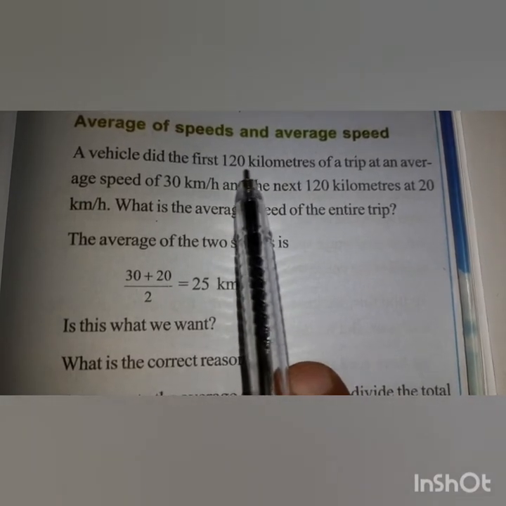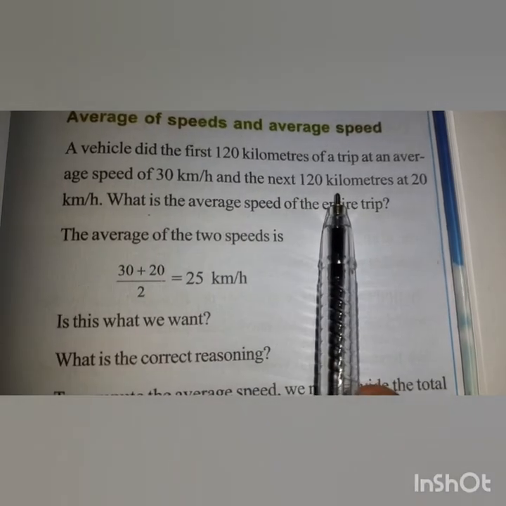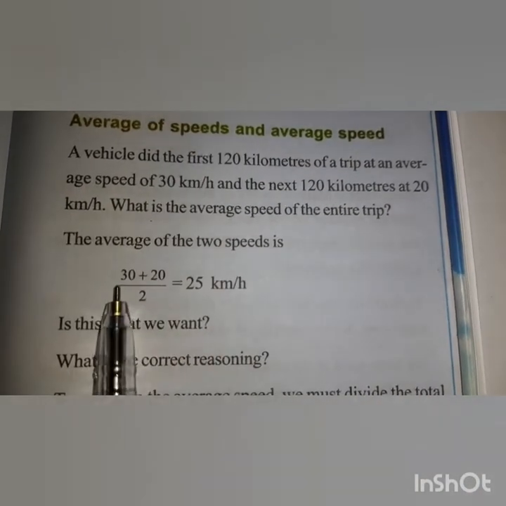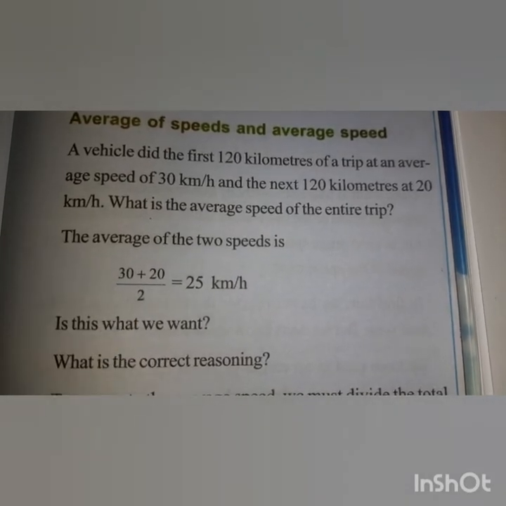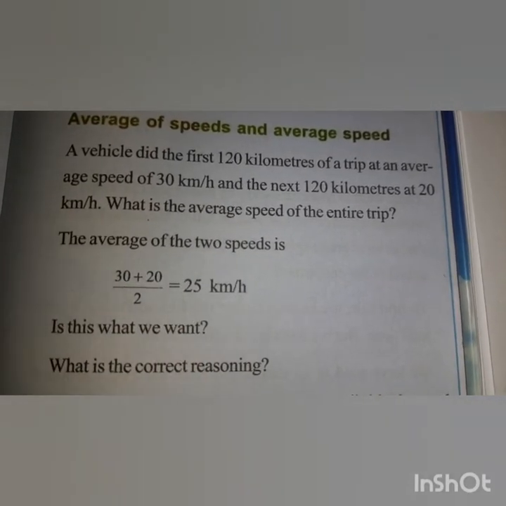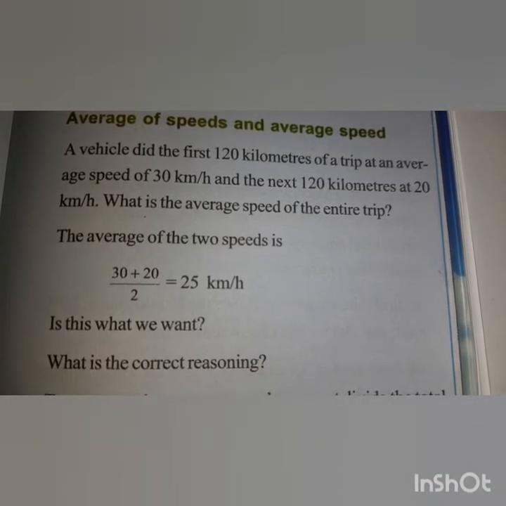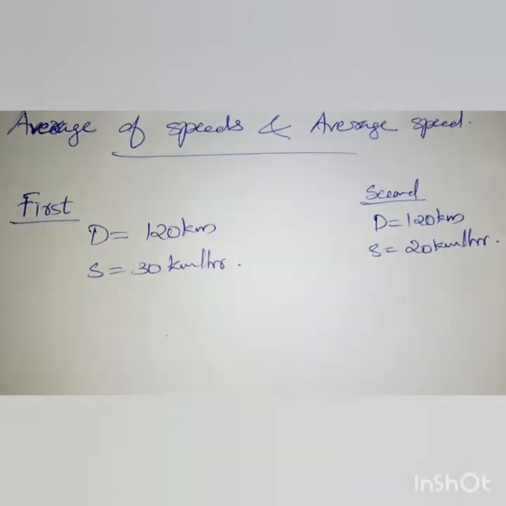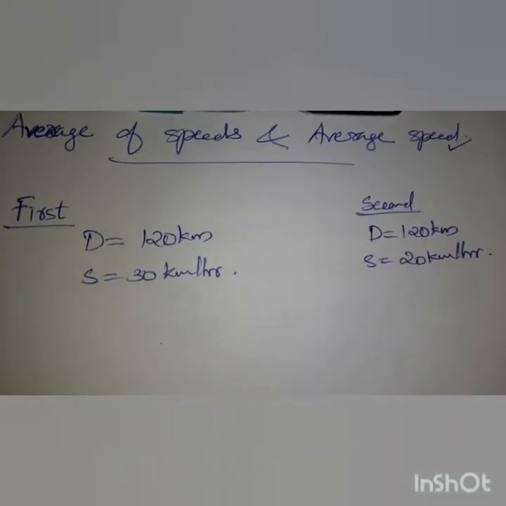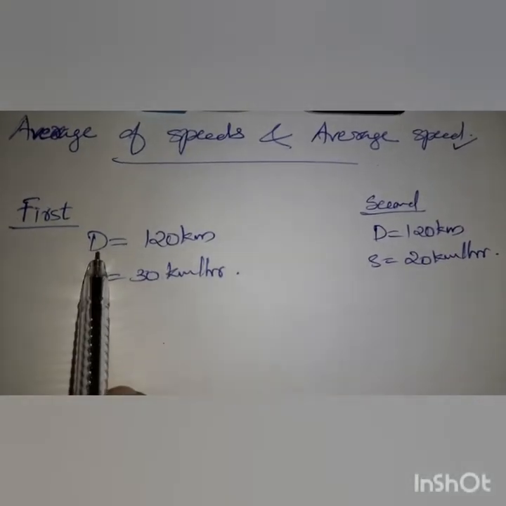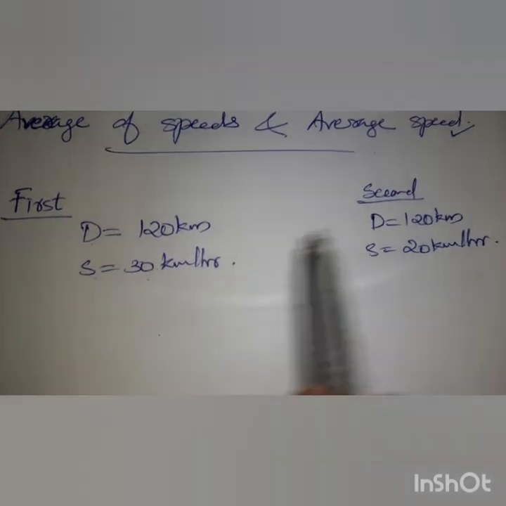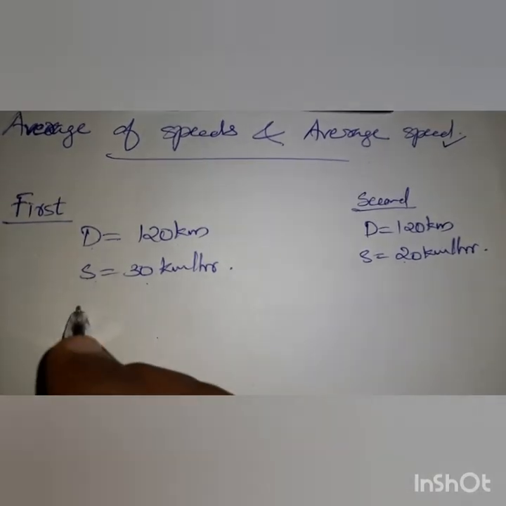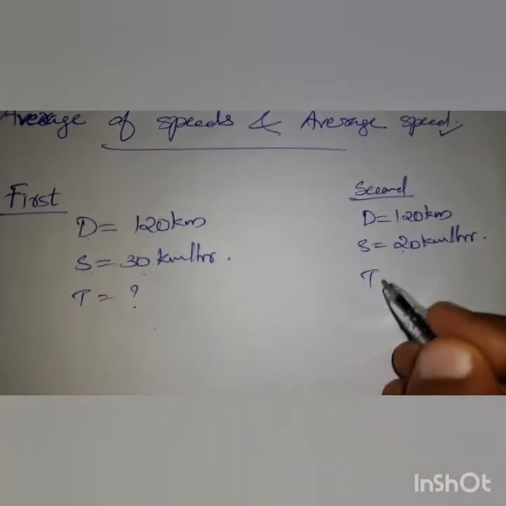We find the time taken for the first 120 and the time taken for the next 120 separately and add them. In this case we are not finding the average of speeds. The first 120 kilometer distance is 120 and the speed is 30. For the next 120 kilometers the speed is 20. Since distance and speed are given, we can easily find the time.